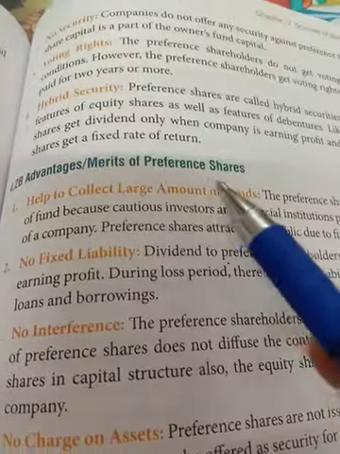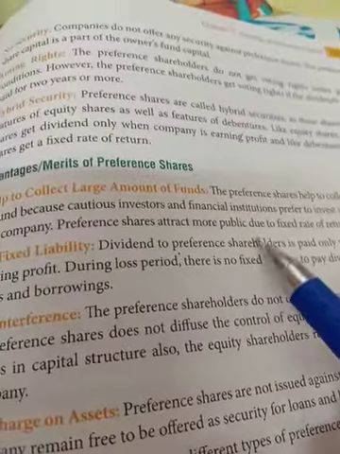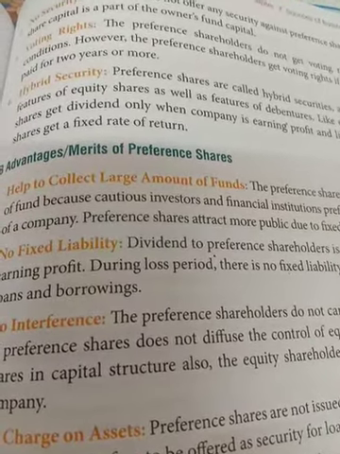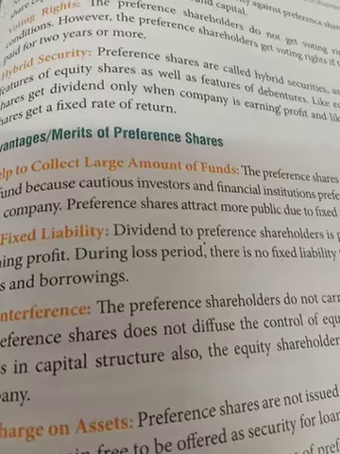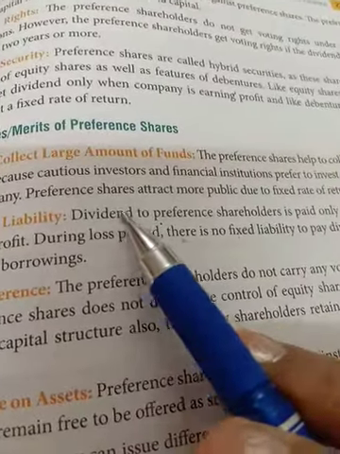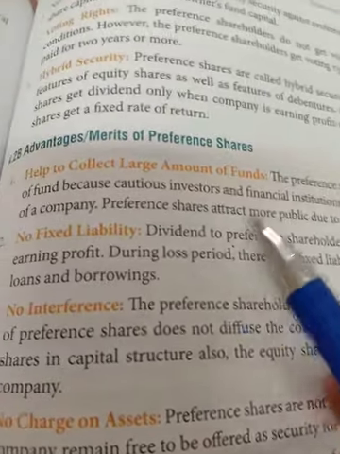Now the merits of preference share. It helps to collect a large amount of funds. If preference share is issued, when the company is trustworthy and people like that company, they will invest in the company by purchasing preference share. Preference share attracts more people because it is less risky than equity share.